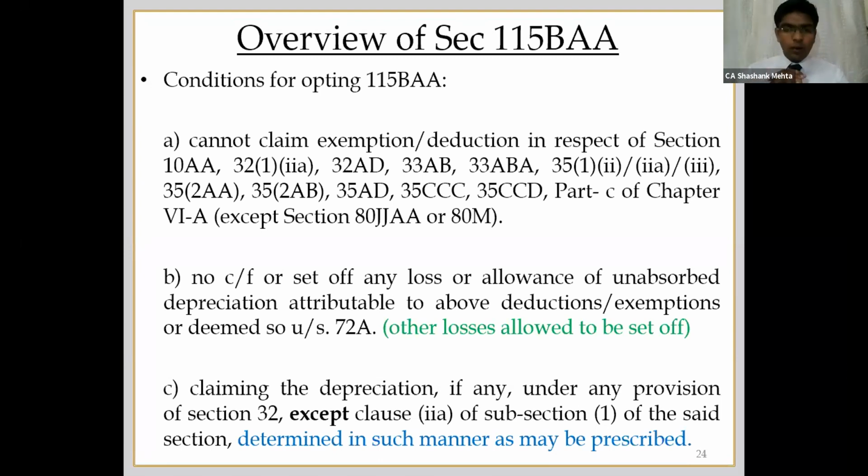Say suppose you have losses from house property, then in that case you can carry forward as well as set off your house property loss against the income which is determined under section 115BAA. That is permissible.